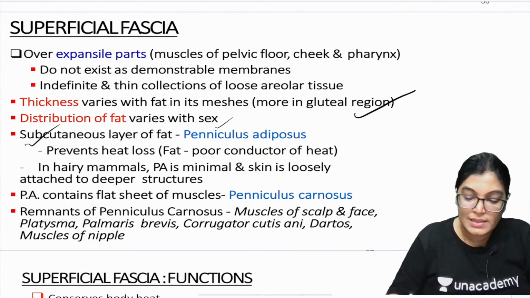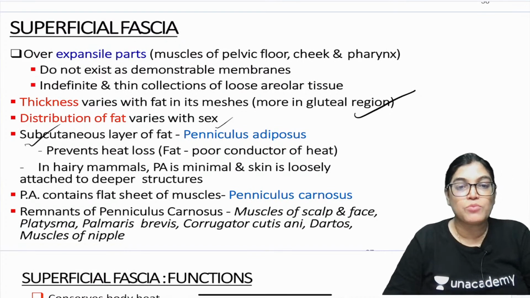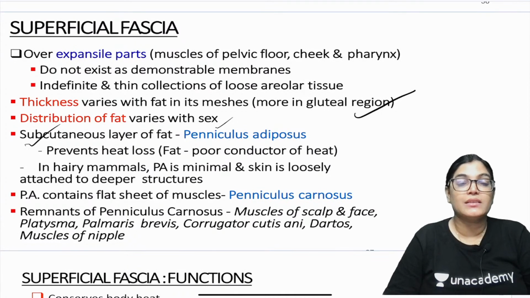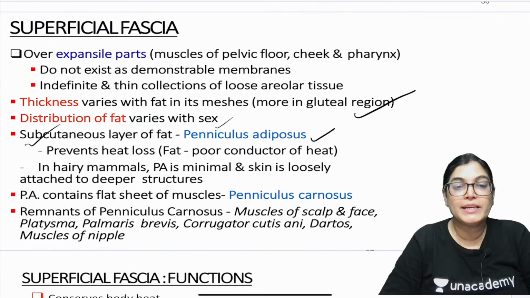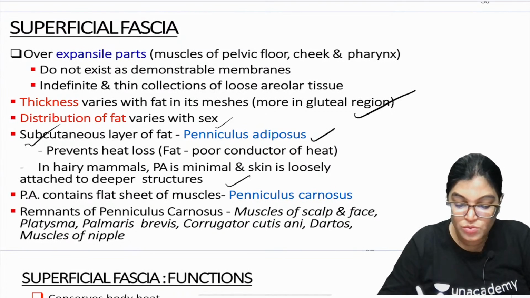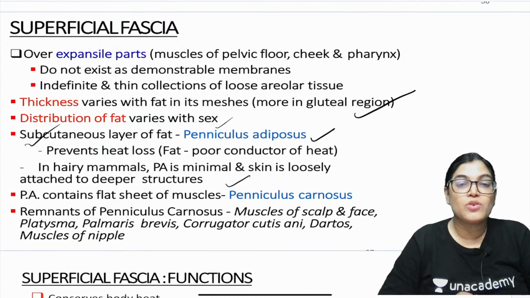Now the subcutaneous layer. One more thing important for you to know: the subcutaneous collection of fat is called panniculus adiposus. It prevents heat loss, as it is a poor conductor of heat. In hairy mammals, panniculus adiposus is minimal and the skin is loosely attached to the deeper structures.